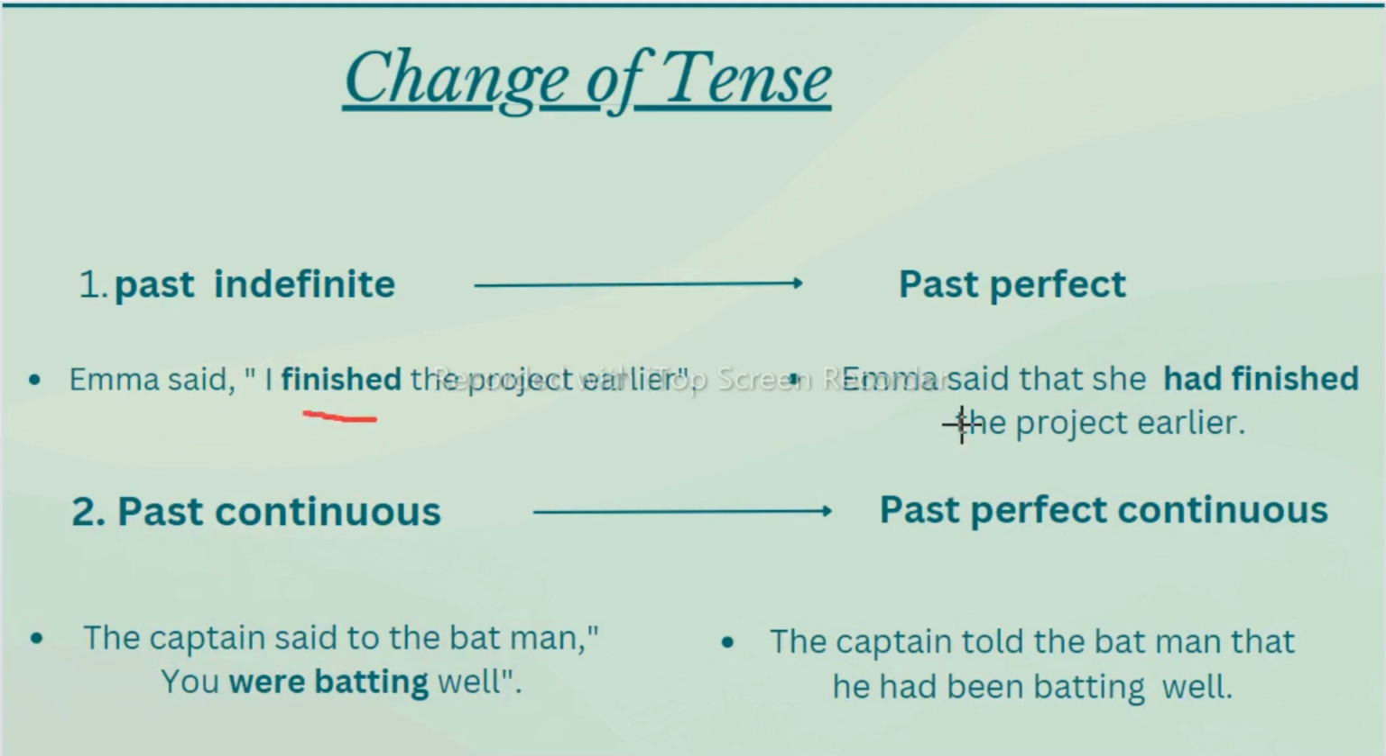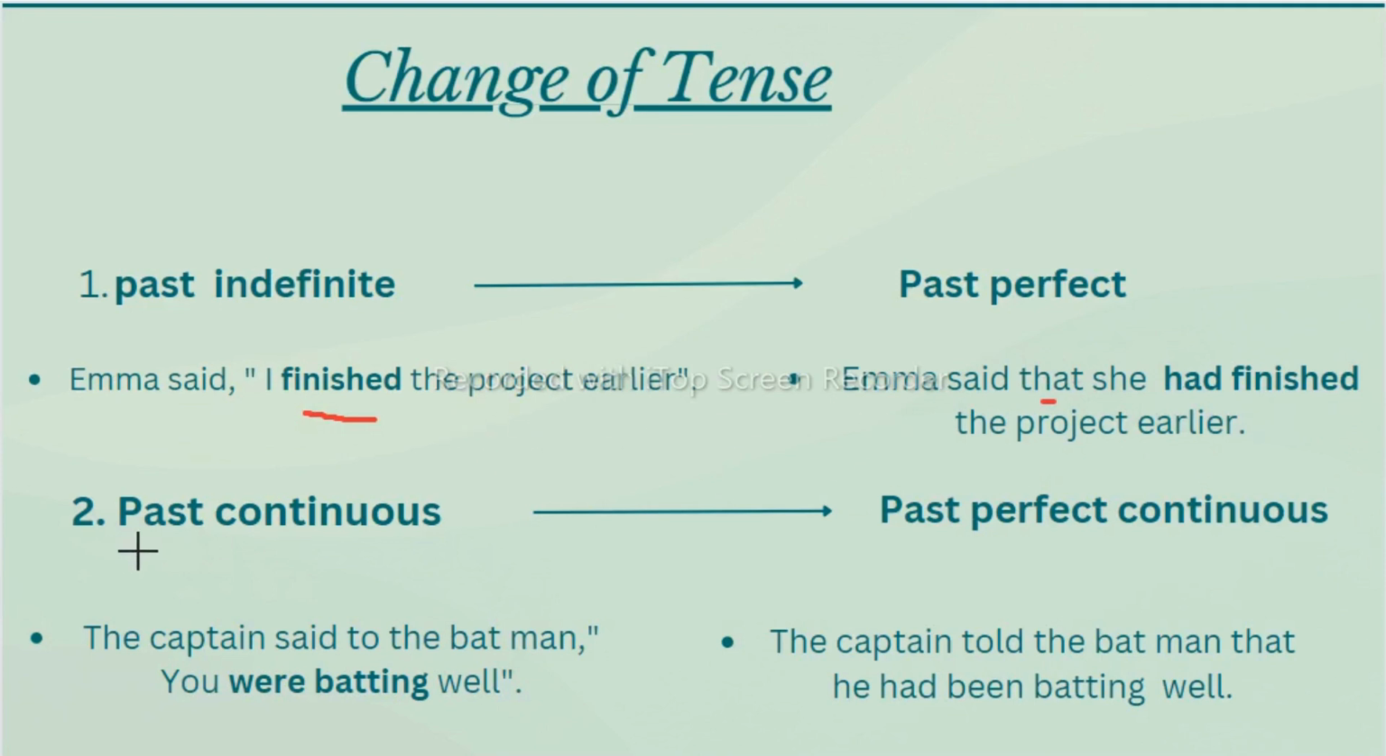So how will it change to past perfect? Emma said that. Why? Because we are removing the inverted commas and commas. To replace them, we are writing that. Emma said that she, again I, because we are talking about third person, so we'll write she. She had finished, because it is past perfect. Perfect means we need to write have or had. We cannot write have because we are talking about the past. So had finished the project earlier, the remaining sentence is the same.